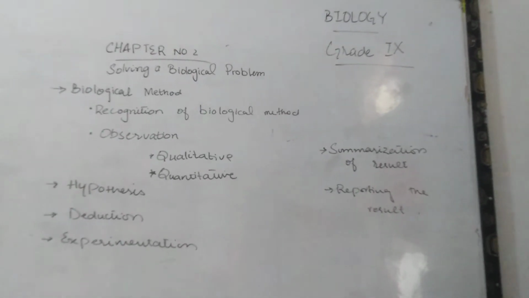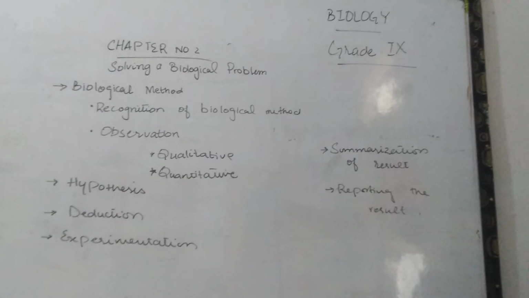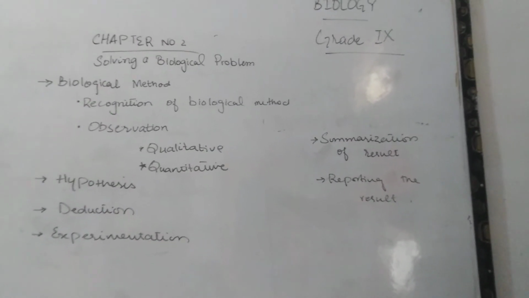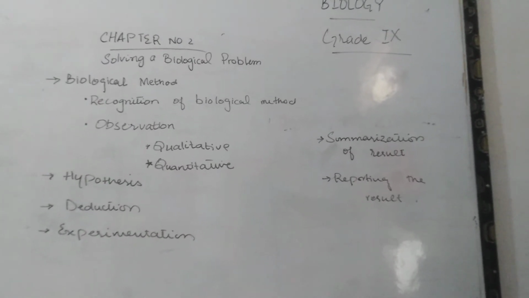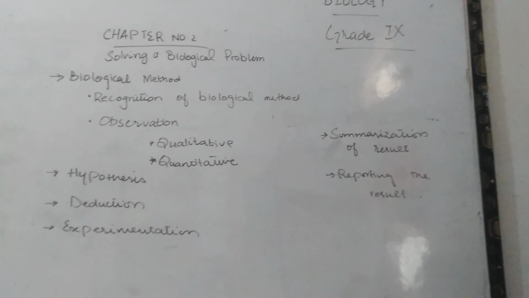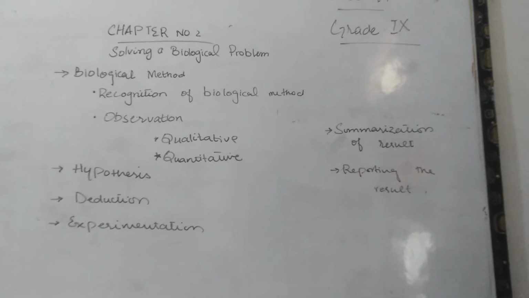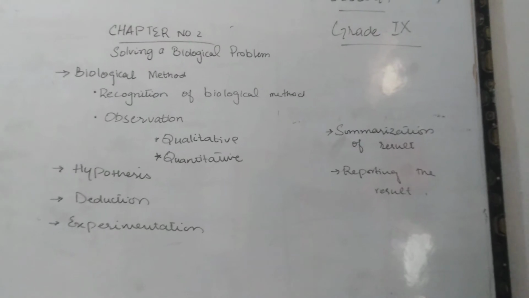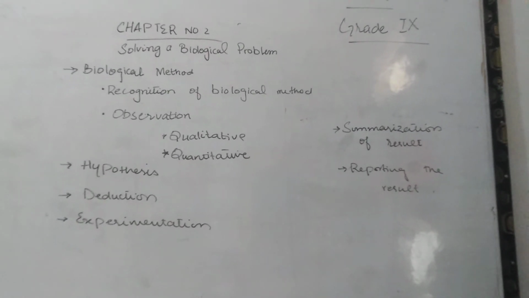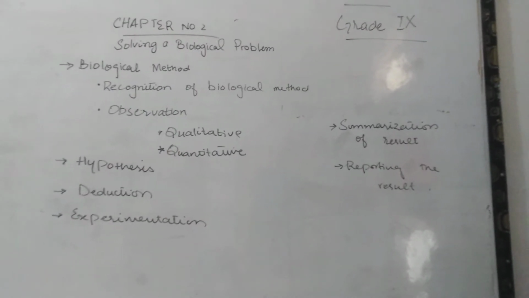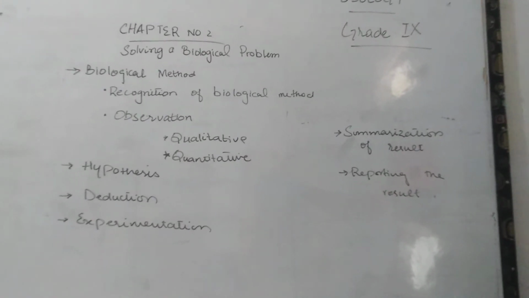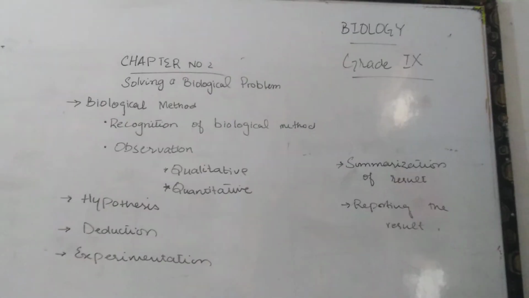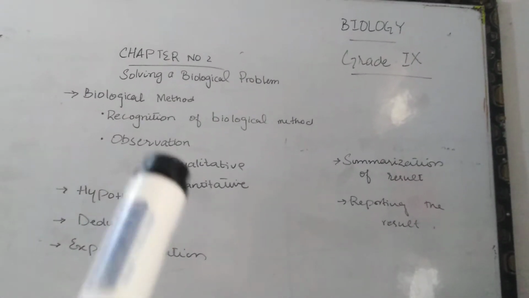Okay, now we will discuss how to solve this biological problem. Firstly, I will read its definition. The scientific method in which biological problems are solved is termed the biological method. It means a proper method has been used for solving a biological problem. The whole method is known as the biological method, and these steps are as follows.